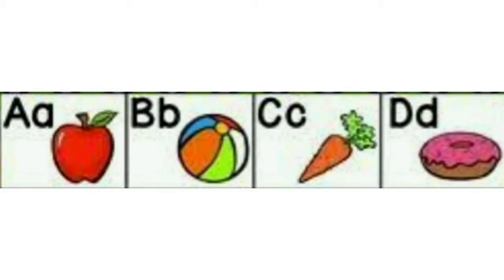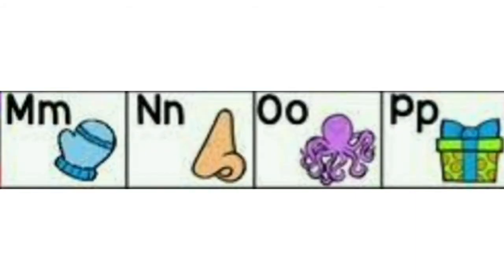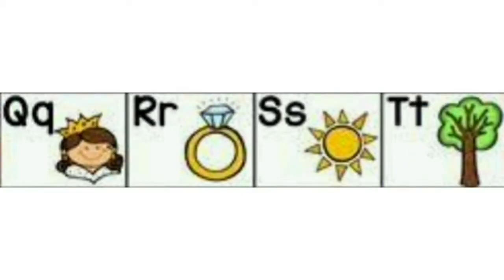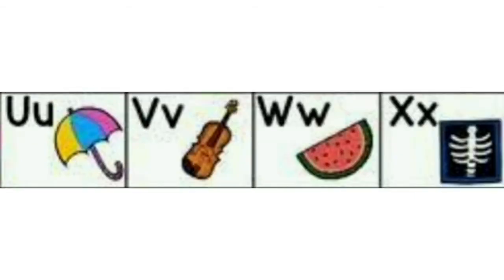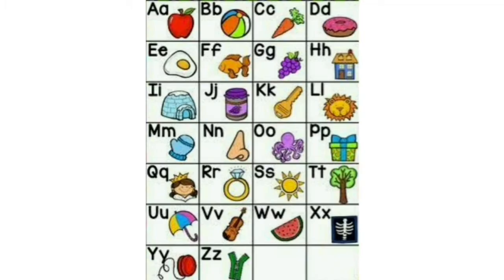Today children, we are going to revise alphabet A, B, C and D. So let's quickly revise in order alphabet A to Z. A, B, C, D, E, F, G, H, I, J, K, L, M, N, O, P, Q, R, S, T, U, V, W, X, Y, Z. Children, you revise alphabet in order daily.